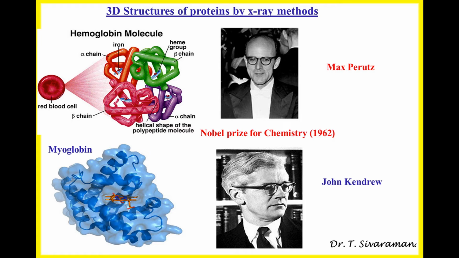In this slide, I am showing the three-dimensional structures of myoglobin and hemoglobin. Myoglobin and hemoglobin are the two proteins whose three-dimensional structures were determined using X-ray crystallographic techniques. The myoglobin structure was determined by John Kendrew and his team. The hemoglobin structure was determined by Max Perutz and his team. John Kendrew and Max Perutz received the Nobel Prize in chemistry in 1962 for their contribution towards the structure determination of myoglobin and hemoglobin.